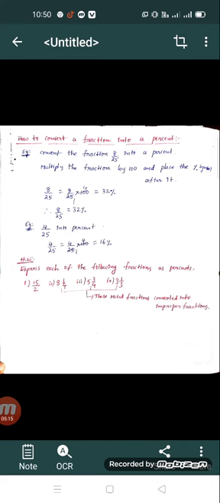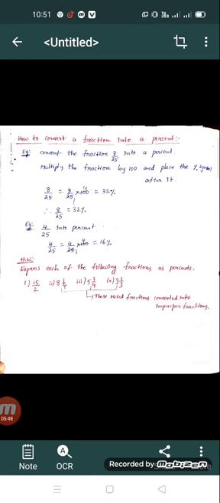So simply we have to multiply the fraction by 100 and place the percentage symbol after it. So after multiplying the given fraction by 100, we add the percentage symbol. For example, 8 by 25 is equal to 8 by 25 into 100, where the fraction is multiplied by 100.